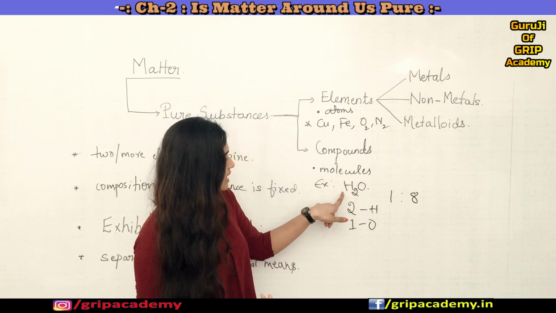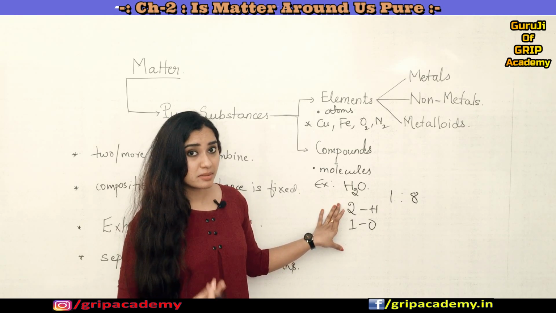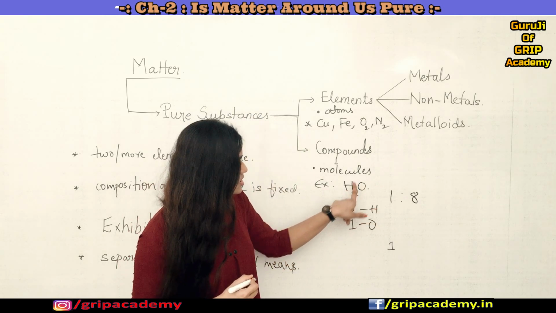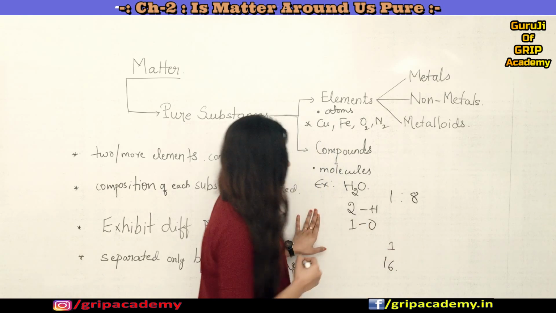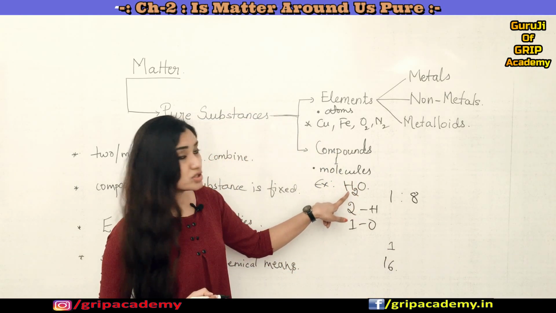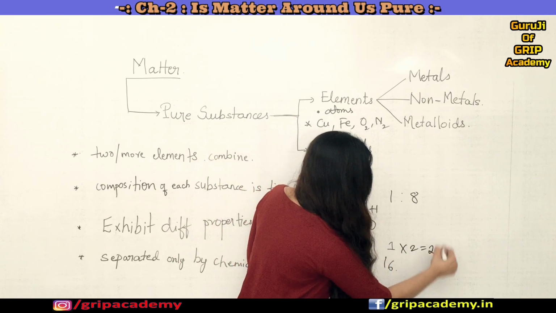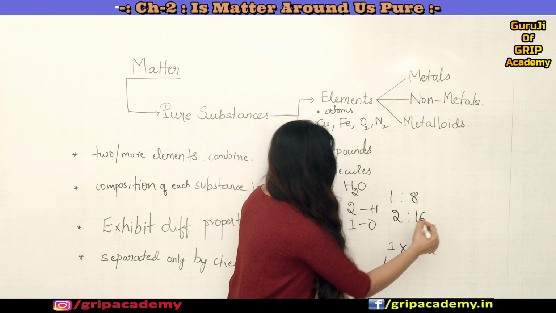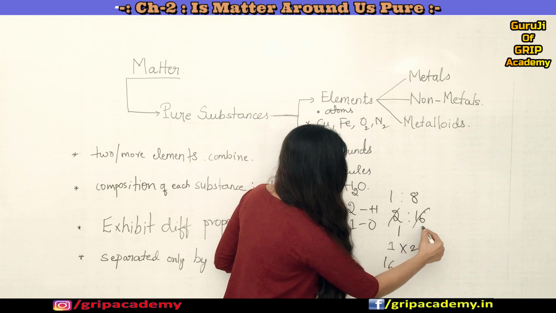You already know that hydrogen has an atomic mass of 1 AMU, right? And oxygen, how much is it? 16, correct? But we have two atoms of hydrogen, so 1 into 2 is 2. So we can write it like 2:16, but we can simplify it, right? So 1:8.